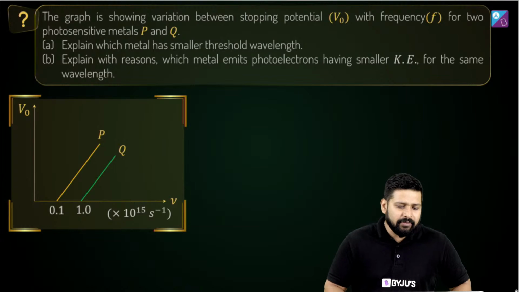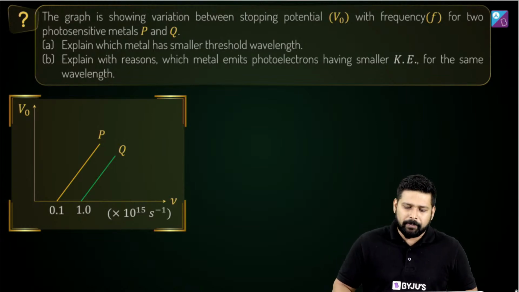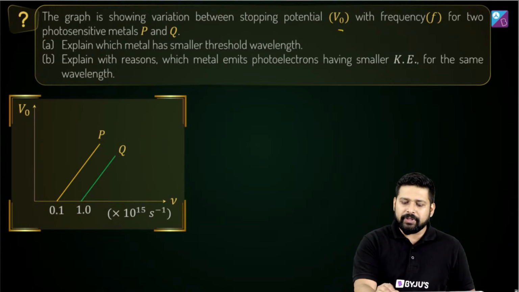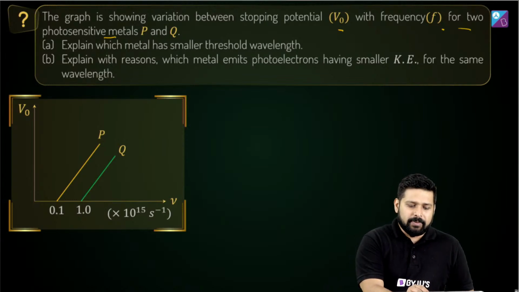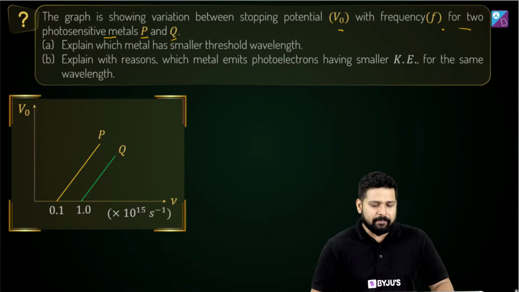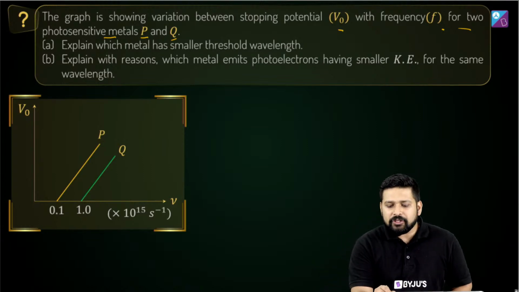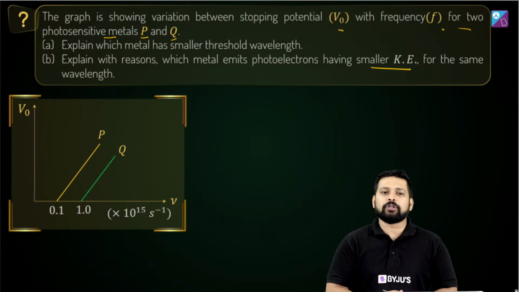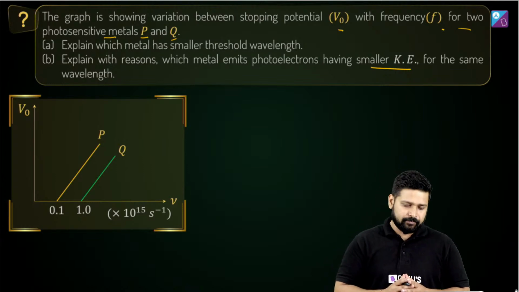The question says the graph is showing variation between stopping potential V0 with frequency f for two photosensitive metal plates P and Q. Option A says explain which metal has smaller threshold wavelength. And option B says explain with reason which metal emits photoelectrons having smaller kinetic energy for the same wavelength.